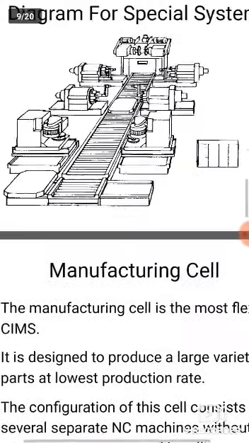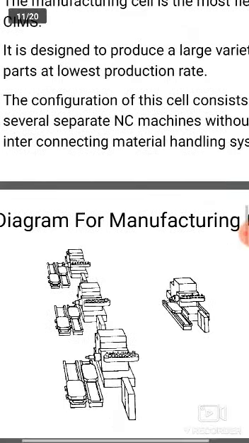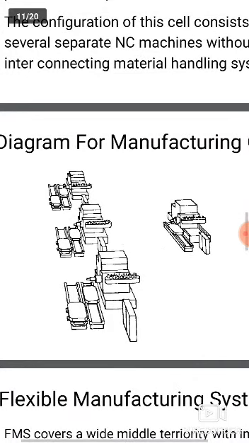Here it was connected in a single straight line, but here the machines are different and not connected to each other. So each operation consumes its own time. That is the buffer storage. Different workpieces can be machined at the same time.